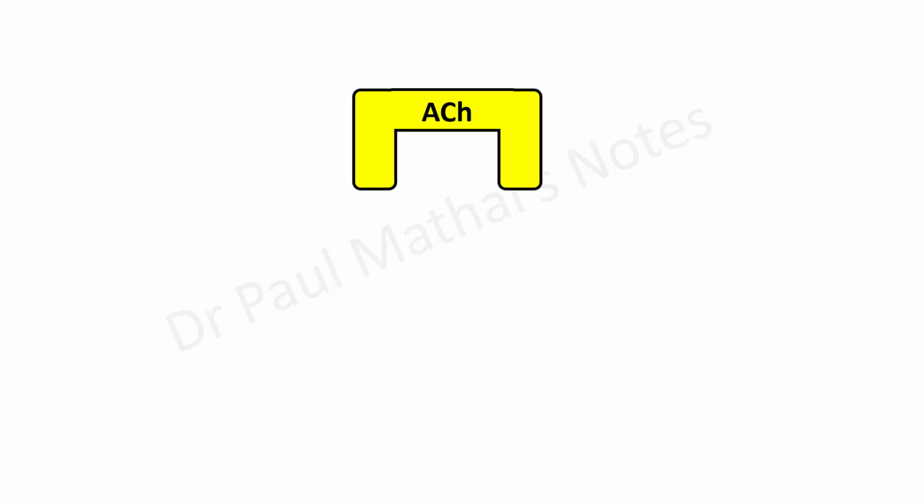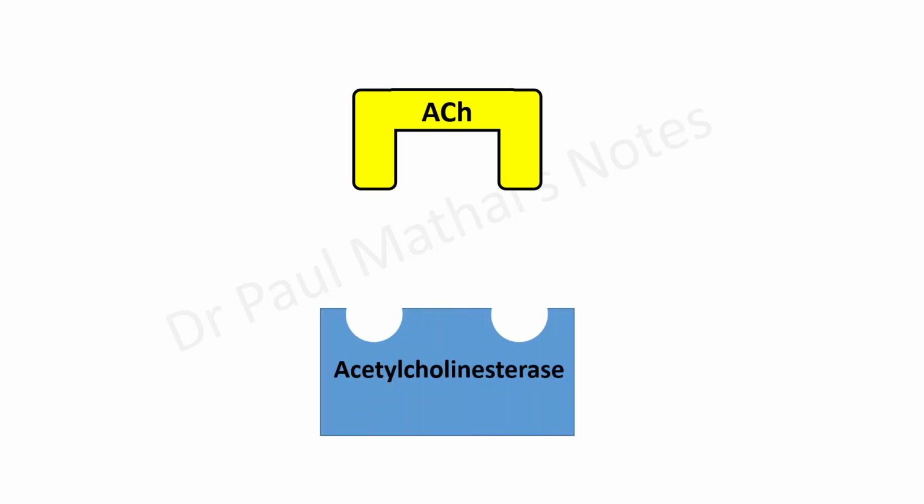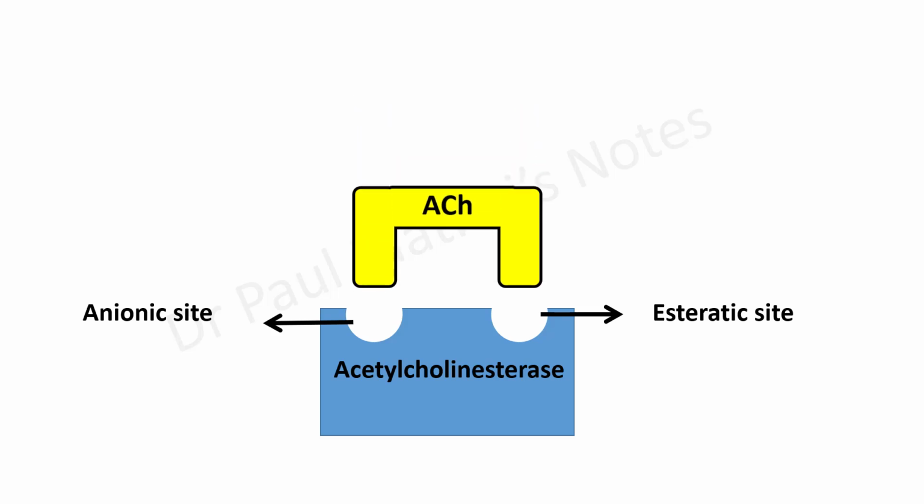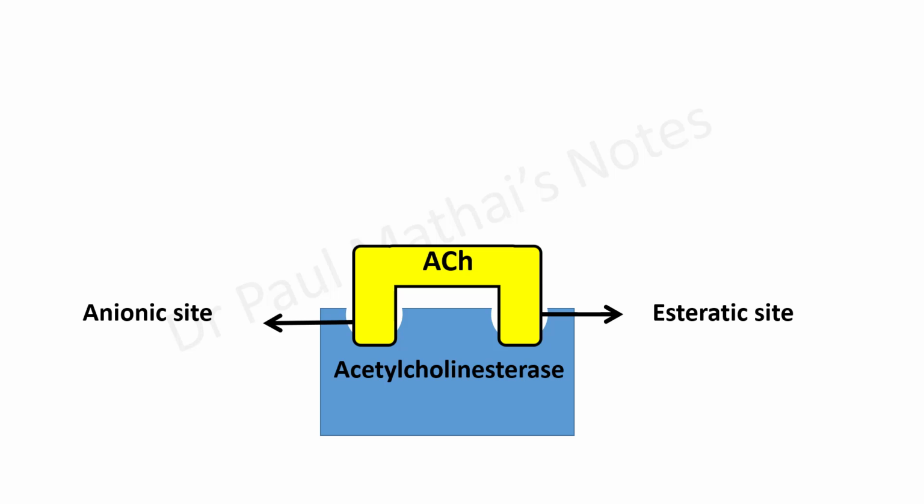Well, acetylcholine is degraded with the help of an enzyme, and the name of this enzyme is acetylcholinesterase. Acetylcholinesterase has two sites, an anionic site and an esteratic site. For acetylcholine to get degraded, it needs to bind to both these sites. So both these sites need to be free. When acetylcholine binds to both these sites, it undergoes degradation and is efficiently cleared from the plasma.